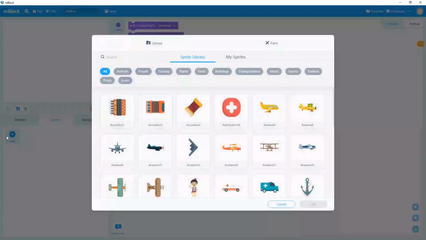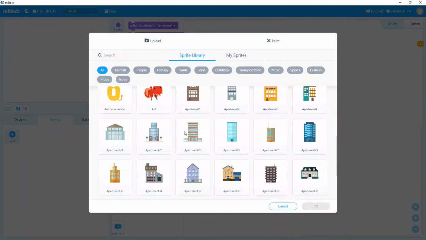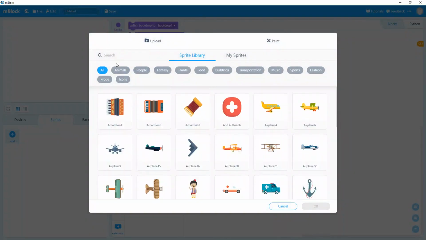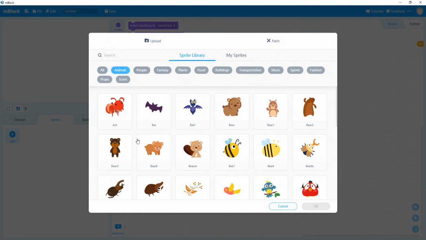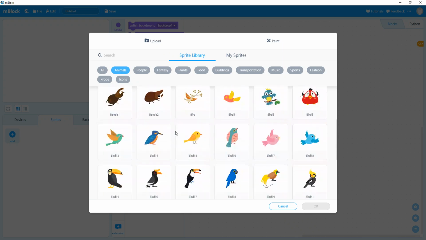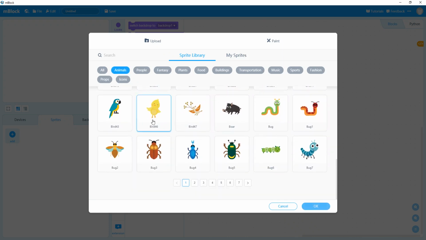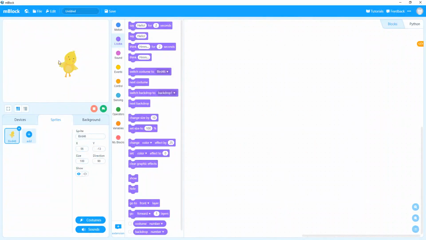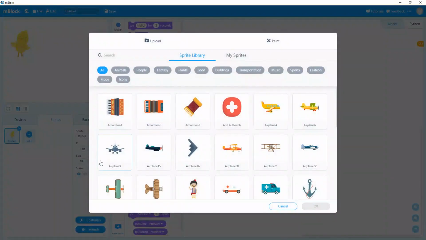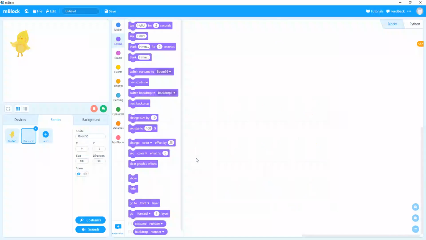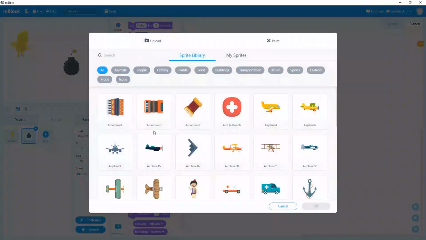Now add. Let's find our bird in here. You could select any bird, but you could open book page number 48 for reference. They have used the bird 46 in here. Click on it. Okay, here it is. It's done. Now we could add the other sprites as well. We have bombs, two bombs in here. Yeah, bomb 36.